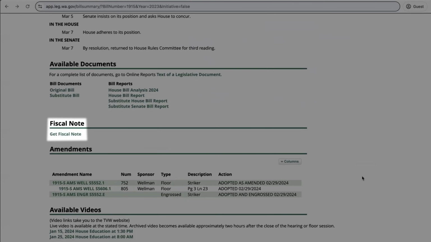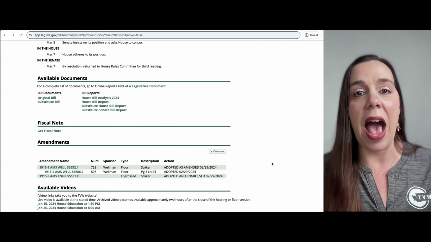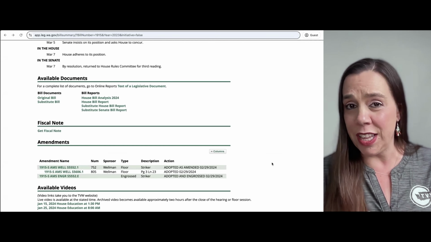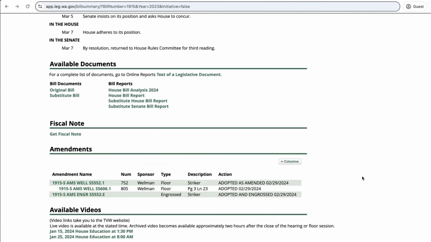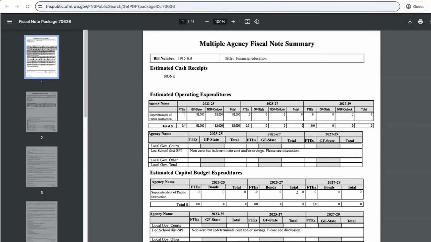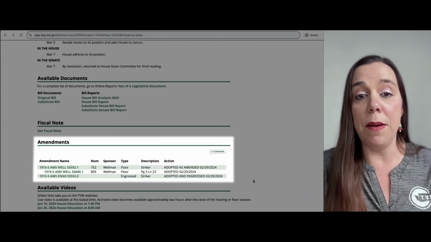If your bill costs money, which most do, then they have to tell the legislators how much money it costs. And they do this by filling out a relatively complicated document called a fiscal note. It looks like this. It essentially tells you how much money this bill would cost to implement. Below the fiscal note information are amendments.